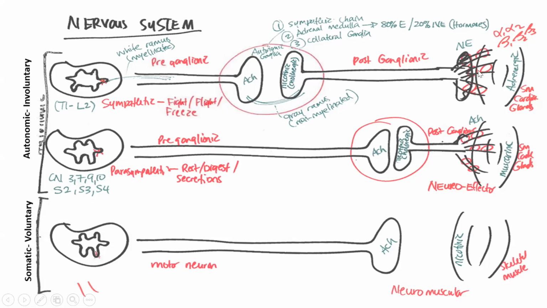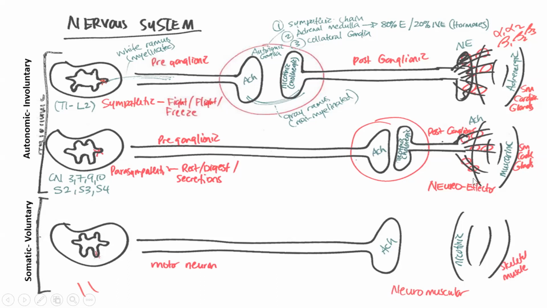Out here at the neuroeffector junction, we talked about some differences. For one, we've got different neurotransmitters depending on where we are. The second difference is the type of receptor located on these effector tissues. In the sympathetic system, we have our adrenergic receptors, and I'll talk more about the difference between our different receptors and affinities and so on. But here we have alpha-1, alpha-2, beta-1, beta-2, or beta-3 receptors on the effector tissues that are binding this norepinephrine.